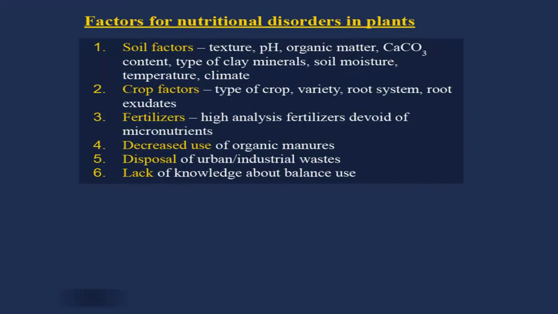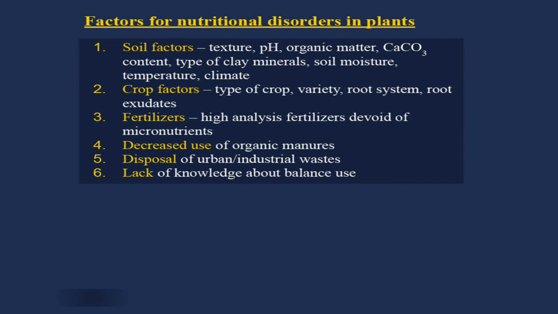For example, nitrogen deficiency results in many kinds of diseases or problems in the plant. Similarly, phosphorus, potassium, or take any nutrient element, many diseases occur due to deficiency. Boron is very important for cauliflower. Molybdenum is also very important for cauliflower. Whiptail disease of cauliflower is caused by deficiency of molybdenum and so on. So, these nutrients are very important. Zinc deficiency will lead to Khaira disease in rice. So, we need to supply zinc in case of rice. So, there are many diseases which are ascribed to nutritional disorders. They are due to deficiency or excess of nutrients.